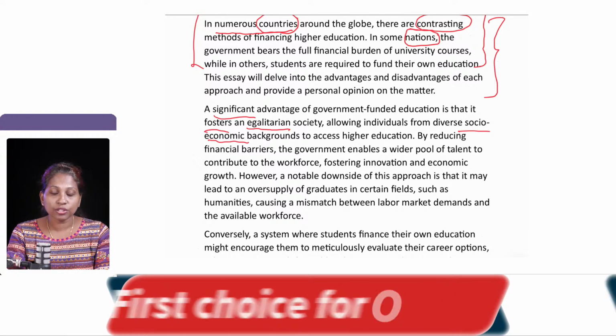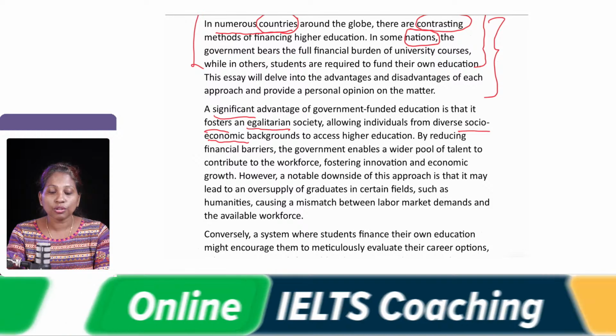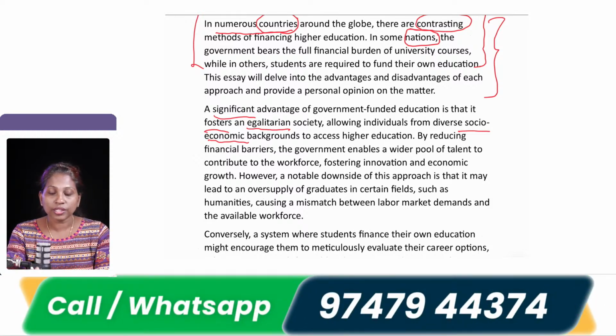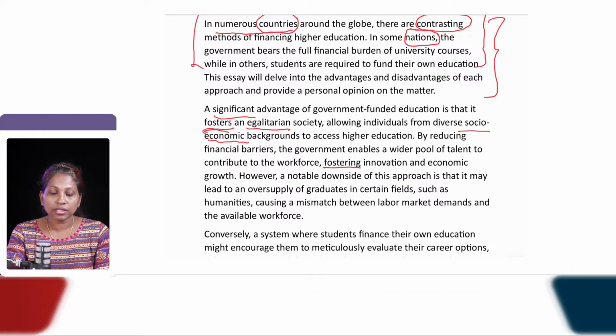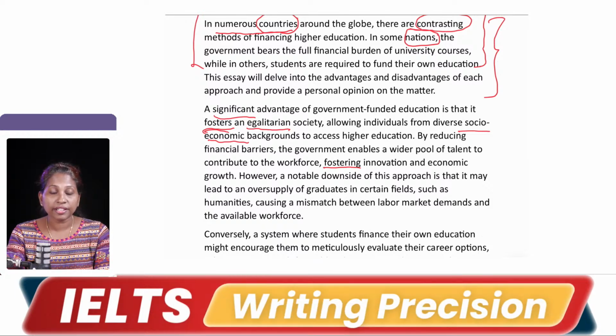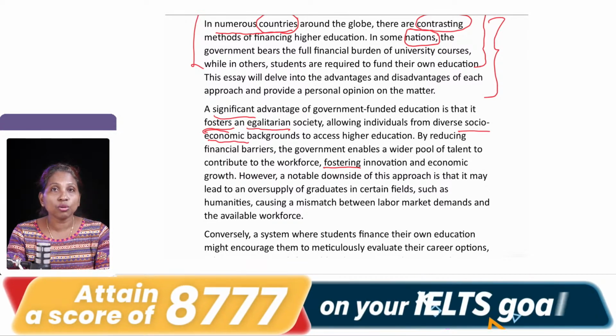By reducing financial barriers, the government enables a wider pool of talent to contribute to the workforce. You can see fostering has been repeated here. This is fosters, this is fostering. So, if the government, by reducing these financial barriers, enables a wider pool of talent to contribute to the workforce.